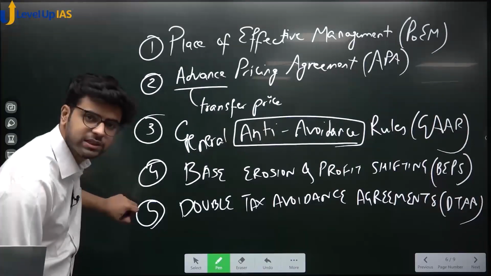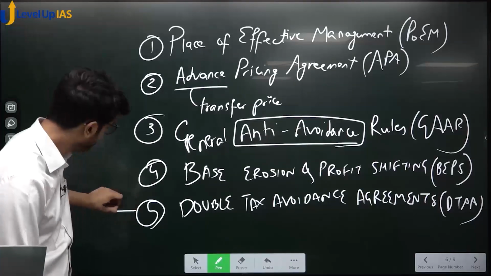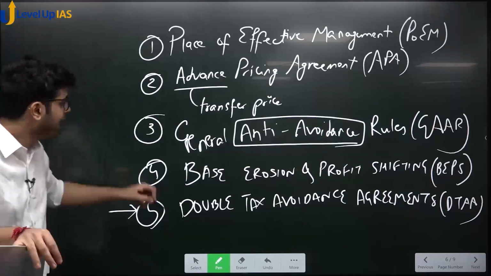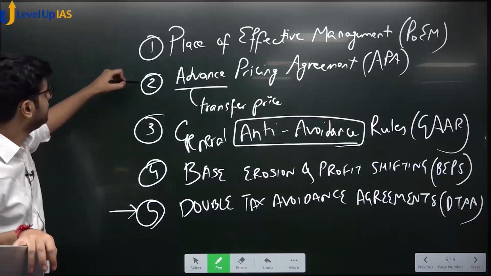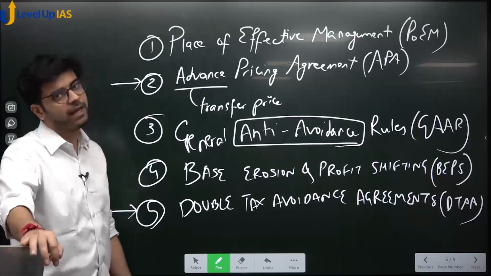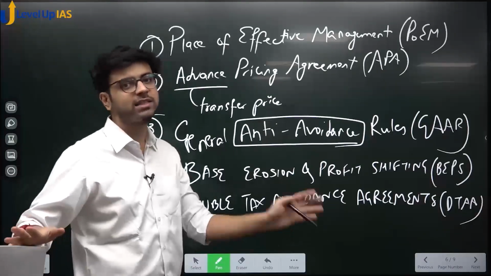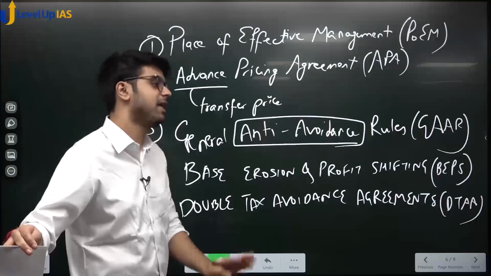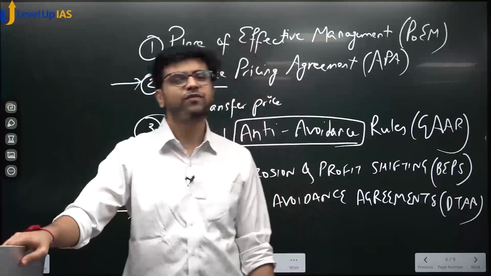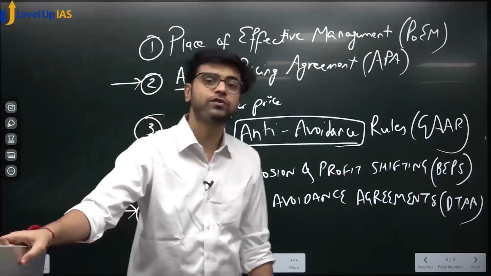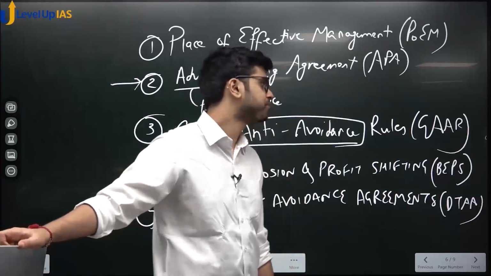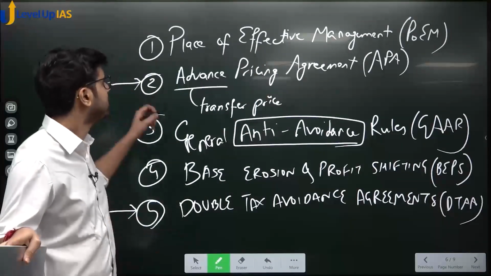Who are the signatories to this agreement? Who signs double tax avoidance agreement? Governments of two countries, right. Who signs advance pricing agreement? Taxpayer and income tax authority of one country only. So in India, Tata will sign APA with income tax department, Reliance will sign APA with income tax department. Validity is usually 2, 3 to 5 years. Then after that a fresh APA has to be signed. This avoids a lot of cases and a lot of judicial problems, legislative problems. Okay? Cases, legislation.